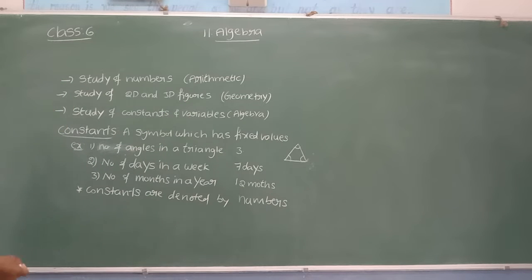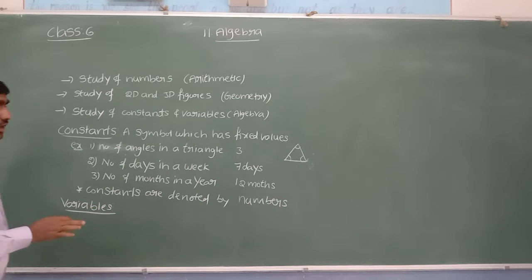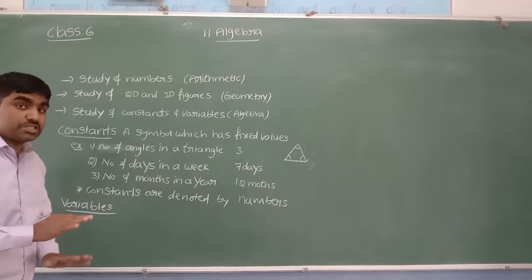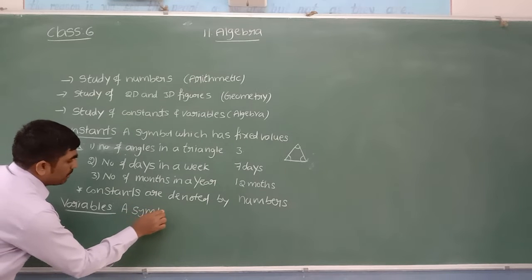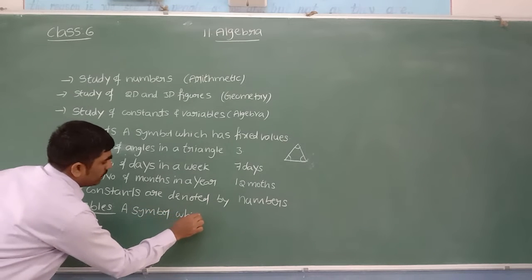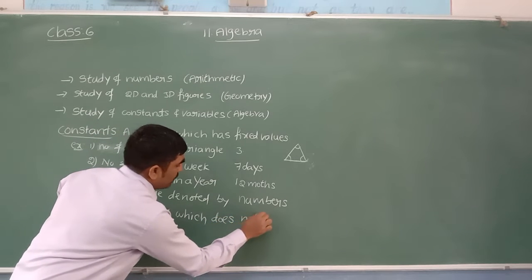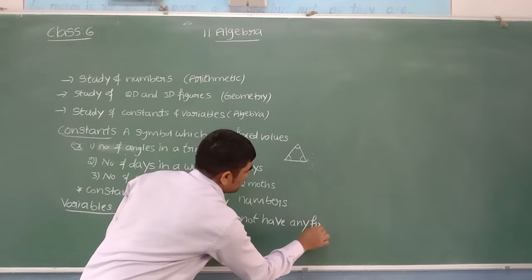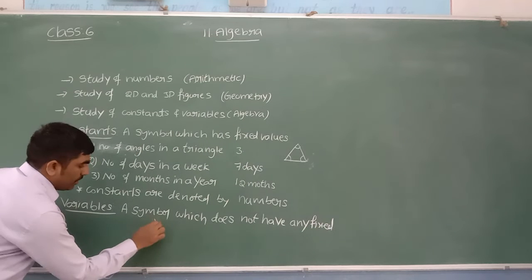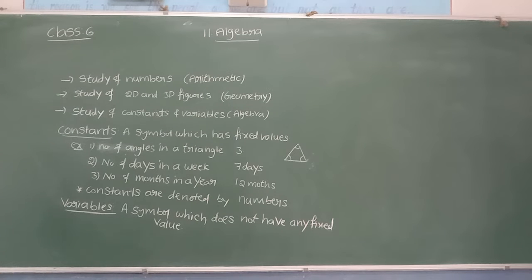What is meant by variable? Variable, various. It has various values. It has different values. The value is going to change every time. There is no fixed value. About a variable you can say that it is a symbol which does not have any fixed value. It is going to change every time. There are no fixed values.